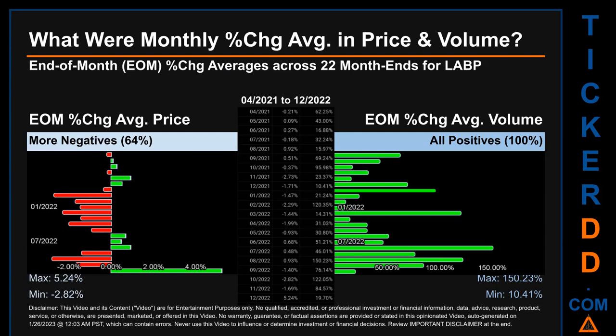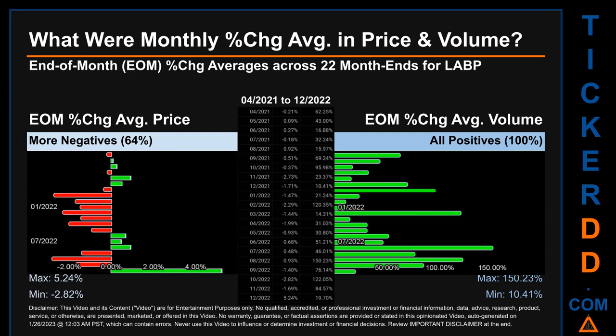From 04/2021 to 12/2020, out of 22 month ends, 14 had a negative percentage change in average price. Meaning 64% of month ends saw a negative percentage change in average price. In terms of volume, 22 out of 22 month ends had a positive percentage change.